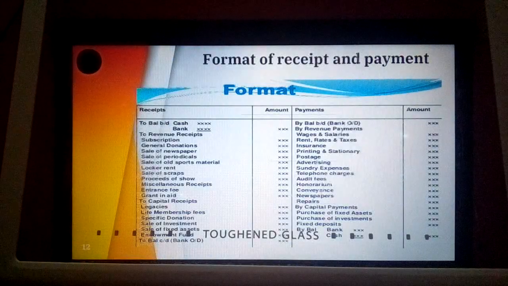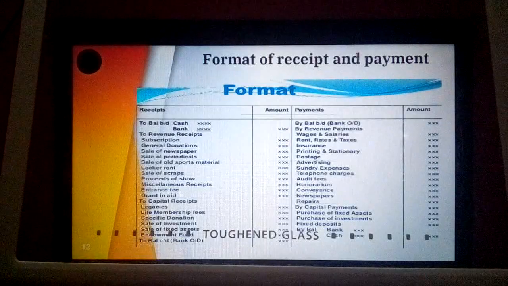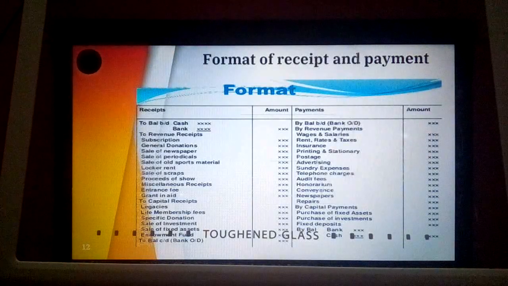Newspaper, repairs, all these are revenue payments which are recurring in nature, whereas capital payments involve purchase of fixed assets. At the time of purchasing fixed assets, maybe land or building, we are paying a huge lump sum amount, and we are not going to purchase it regularly. That means in one month we are purchasing land somewhere, and in another month we are not going to buy land in another location. So these fixed assets cannot be bought regularly, so they are treated as capital payments. Purchase of investment is also a kind of expenditure. These are all capital payments.